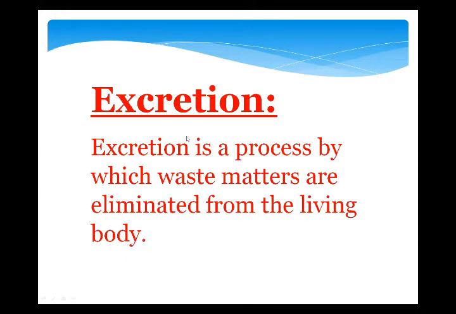That's why we have the excretion process. Frog also has a process of excretion, to remove the waste matter produced in the frog's body and to maintain life.